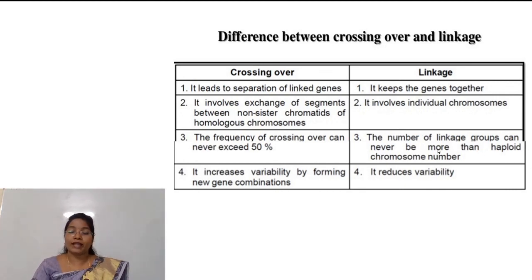As we know, the number of linkage groups is similar to the haploid chromosome number. And crossing over increases variability by forming new combinations, whereas linkage reduces variability in the organisms. So these are certain differences between crossing over and linkage.